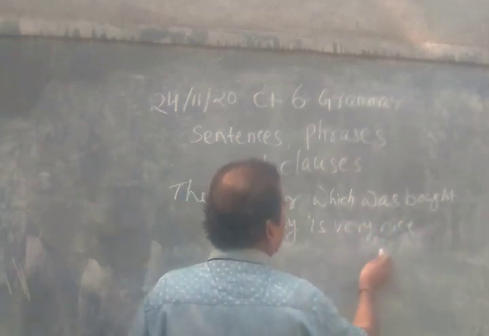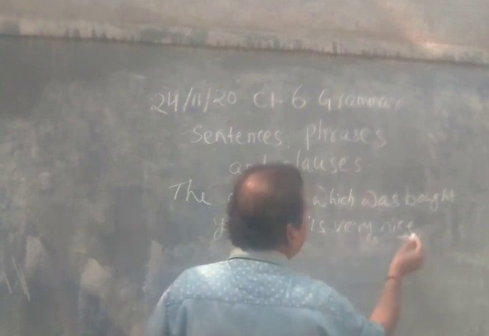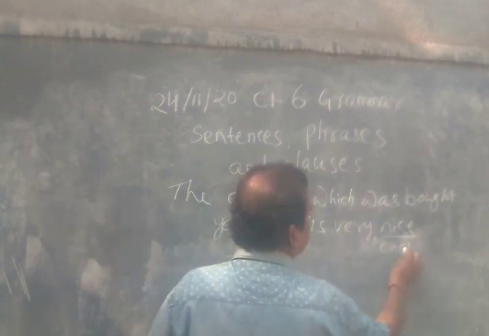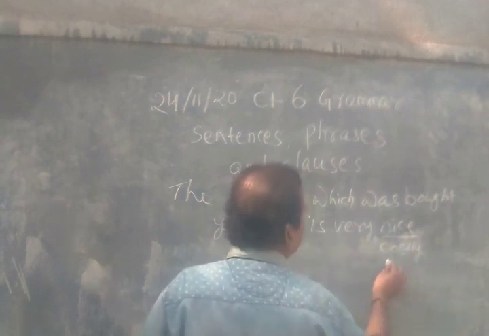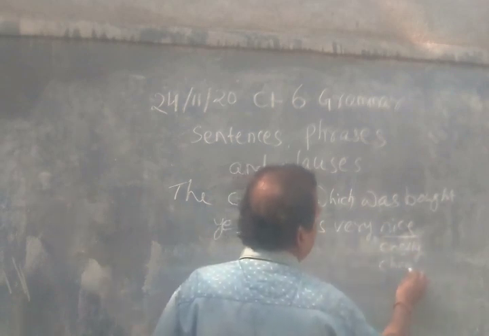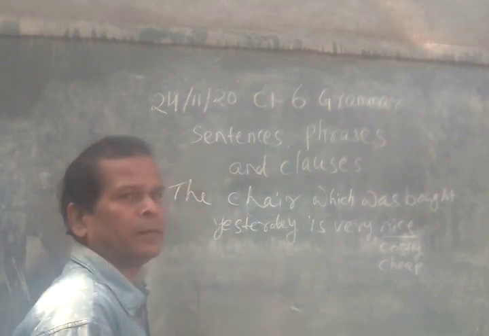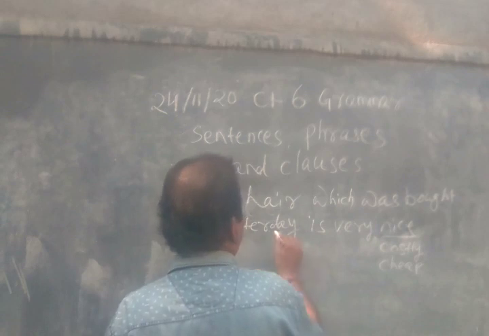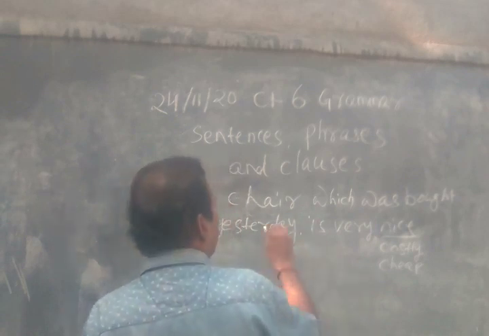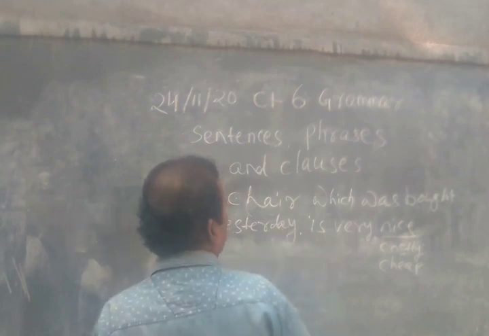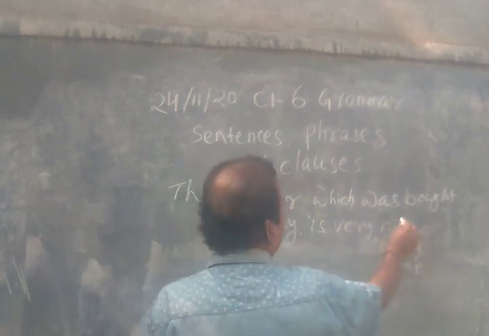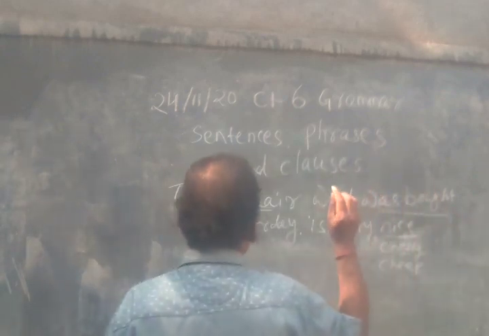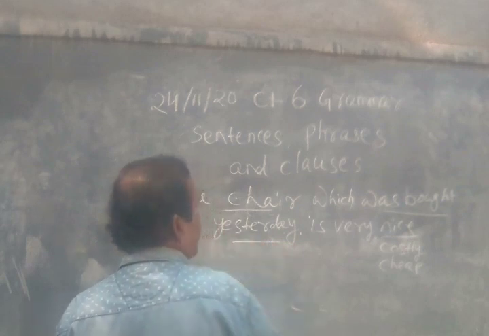Very nice, or you can use costly or cheap, like this. So when we use the chair which was bought yesterday, it is one clause, because here the chair is the subject and here the verb is used and the time adverb is used.